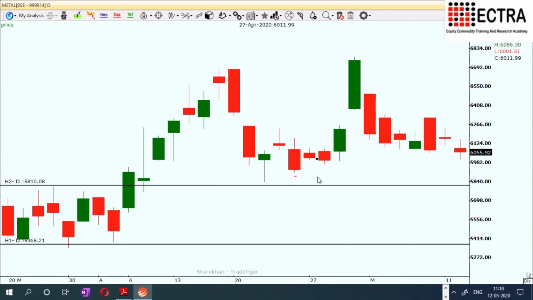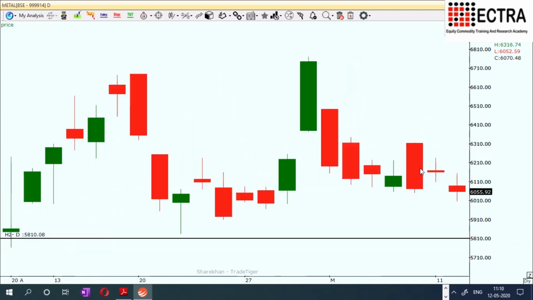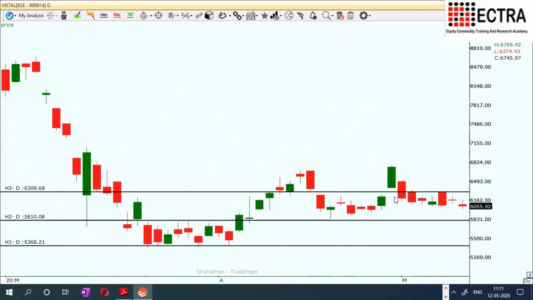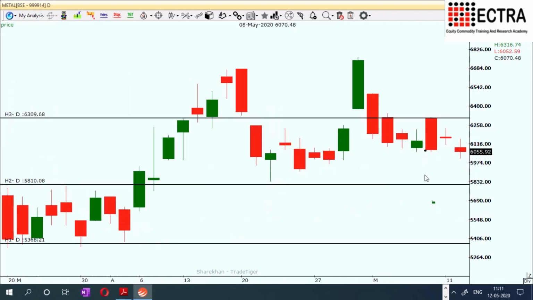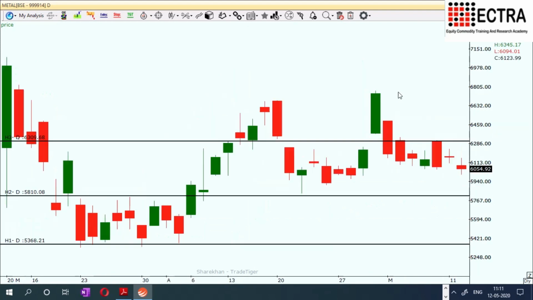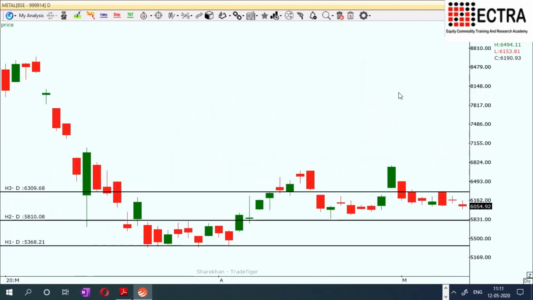Again, when it came down, the same level was giving support. So currently, metal is sideways, but still with an upward bias if the market goes up. But currently, it is sideways. So for the day, automobile and IT may show some strength. All other sectors are on the weaker side.